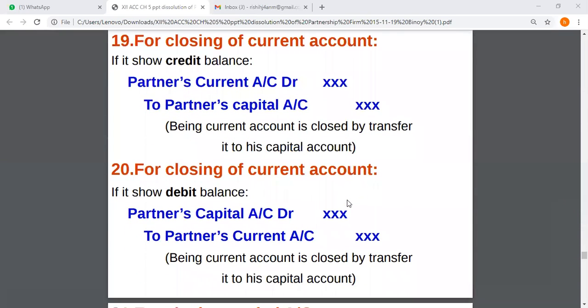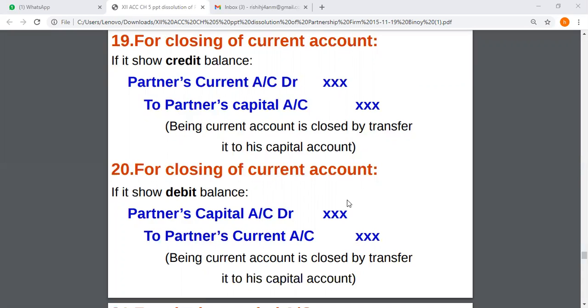If the partner maintains a current account, at that time current accounts should be closed and transferred to partner's capital account. So partner's current account is debited to partner's capital account if it has a debit balance, and in the same way if it has a credit balance, the journal entry will be reversed: partner's capital account debited to partner's current account.